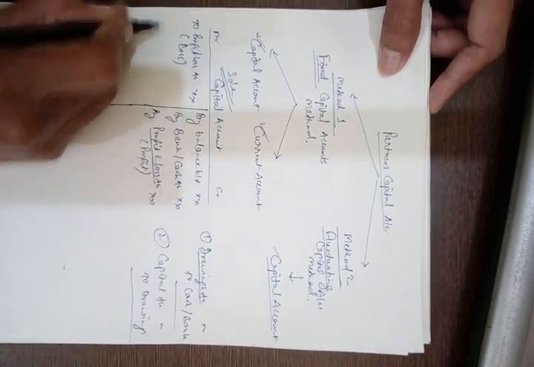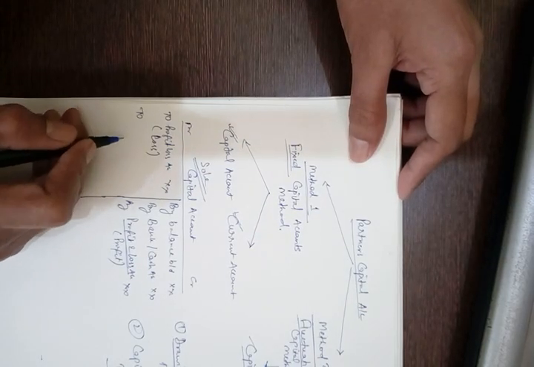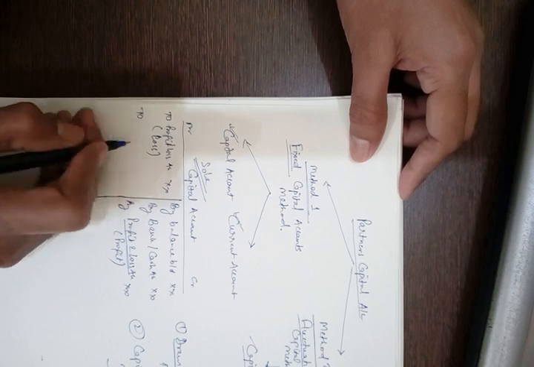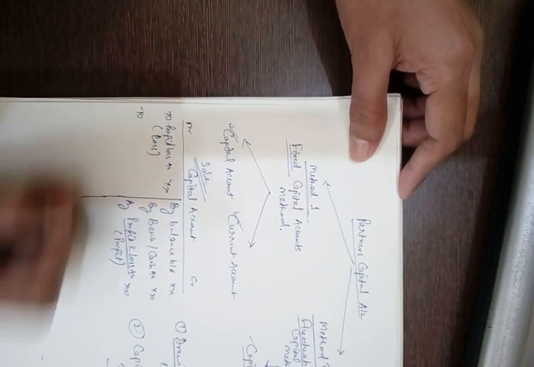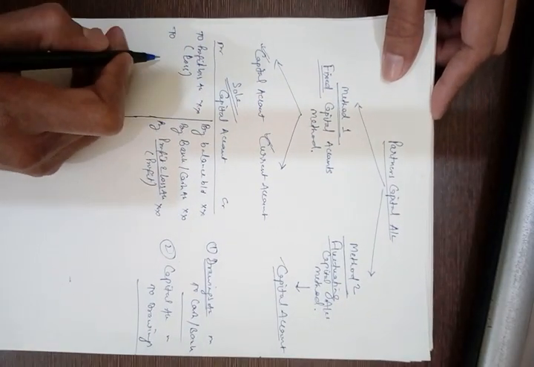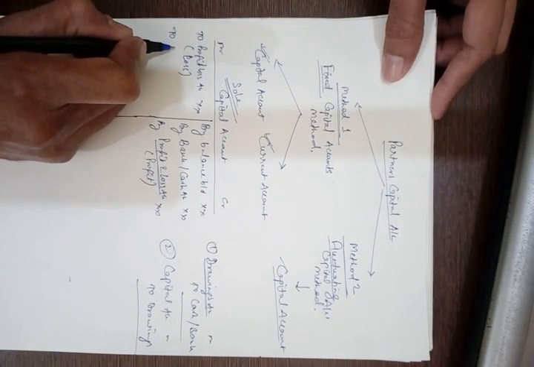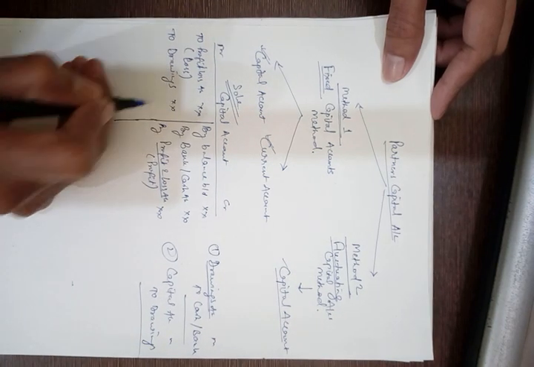Because of this posting, the capital account was reduced to the extent of drawings made. So if we post this entry to the capital account, then the capital account will be debited by the amount of drawings.